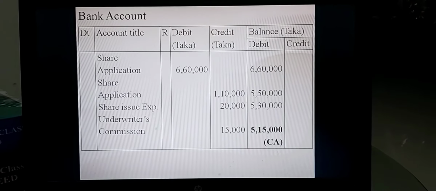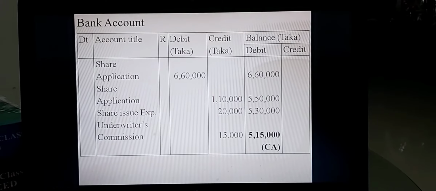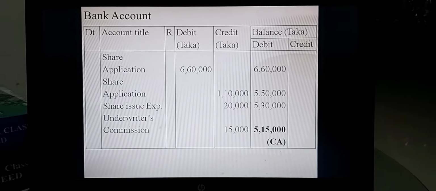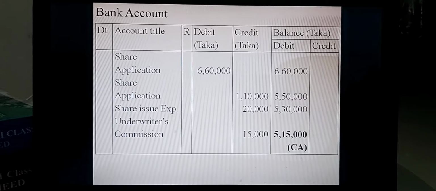Okay, at the end of the year, or the end of the specific period of this company, that is Data Company, the bank balance is taka 5,15,000. That is the amount of current assets.